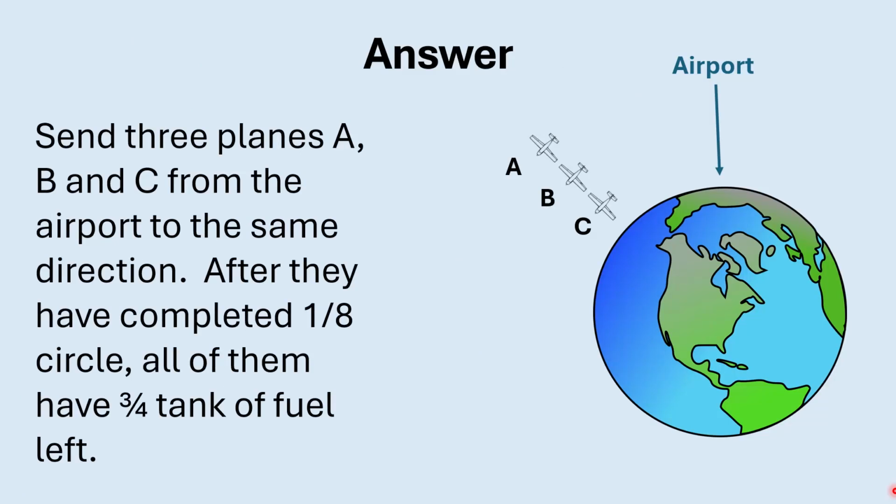Okay, here is the answer. Initially, we will send 3 airplanes, A, B, and C, from the airport in the same direction, for example, anti-clockwise. Then, after they have completed 1/8 of a circle, because each plane with a full fuel tank can fly half a circle, all of them should have 3/4 tank of fuel left.